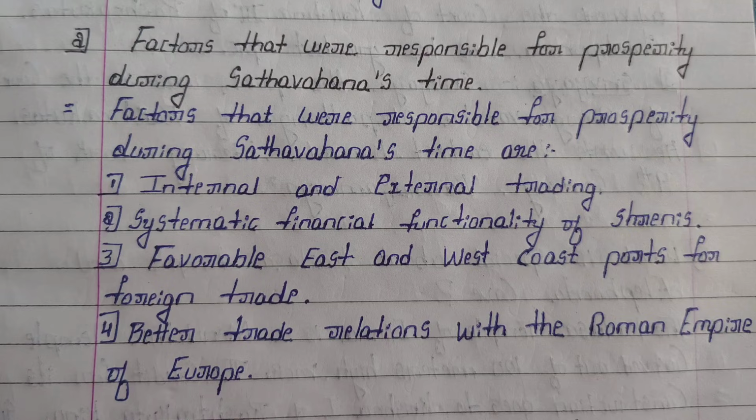Second one, systematic financial functionality of Shrenis. Third one, favorable east and west coast ports for foreign trade. Fourth one, better trade relations with the Roman Empire of Europe.